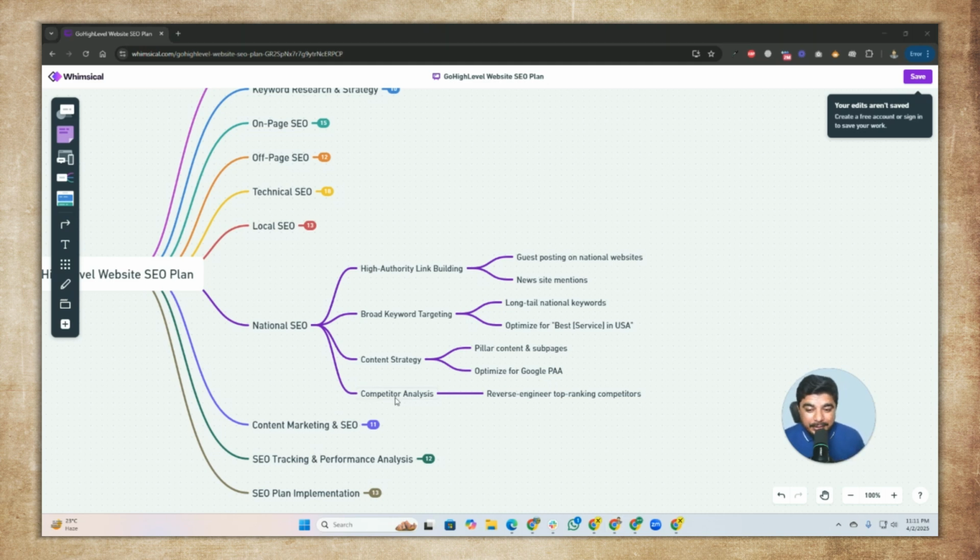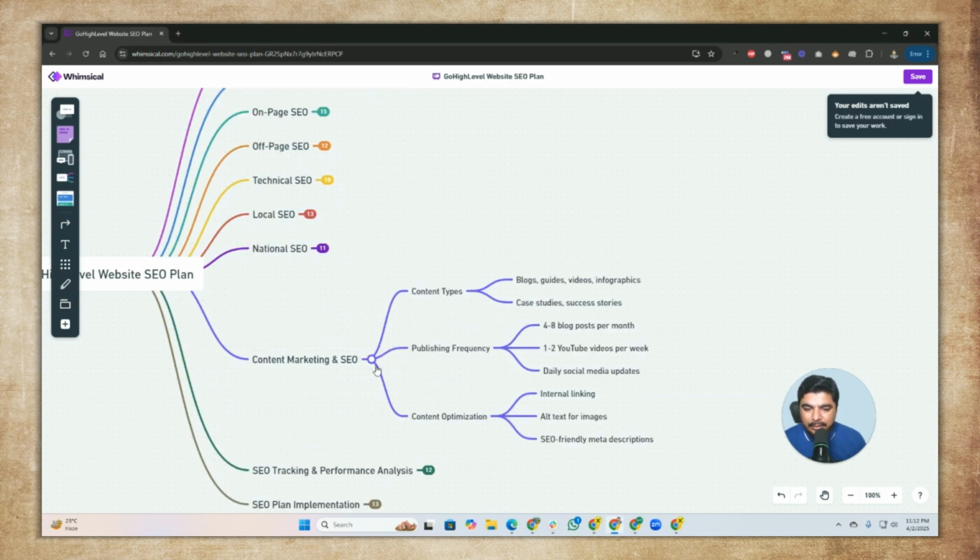We will do our competitor analysis. That's the most important part, and mostly competitors teach you how you can implement these things for your websites. And we will do some reverse engineering, meaning we will add a competitor website into our tool, then we will scrape their keywords and use them for our websites, and even backlink strategy as well. So that's our national SEO, and we are going to plan some.